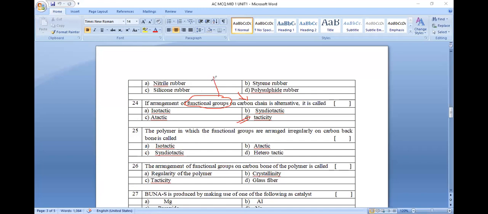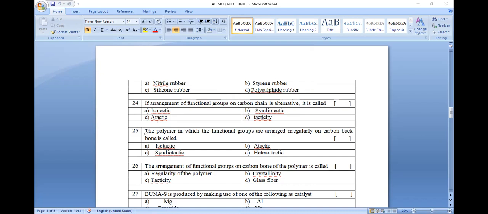The arrangement of atoms or groups at a stereocarbon chain is known to be tacticity. The arrangement of functional groups on the carbon chain in an alternating fashion is what we call syndiotactic. The answer will be B. Simple. Arrangement is known to be tacticity. Alternating arrangement is known to be syndiotactic.